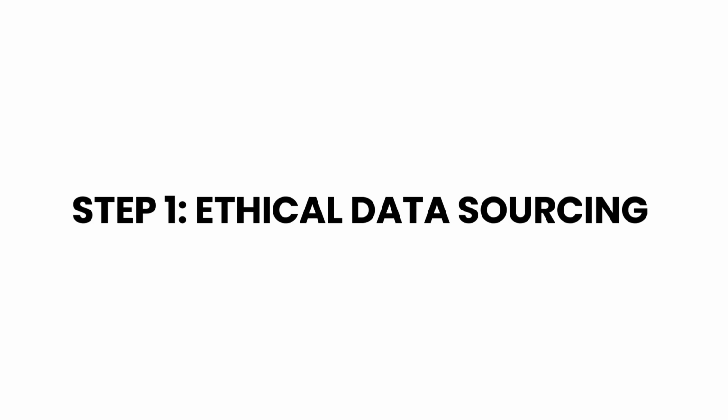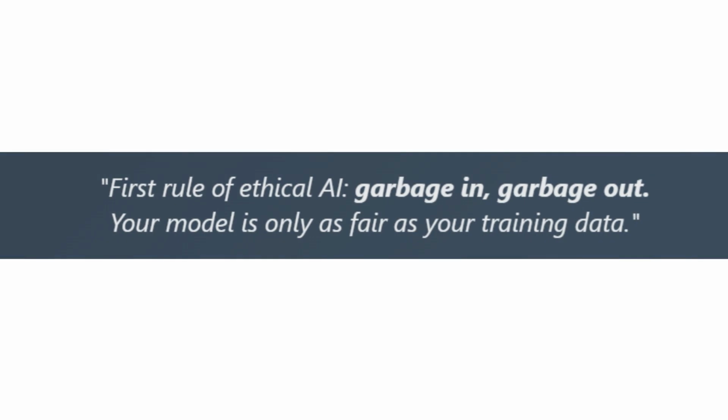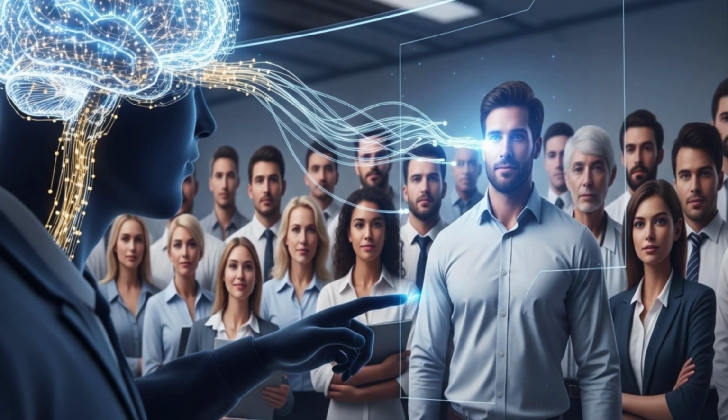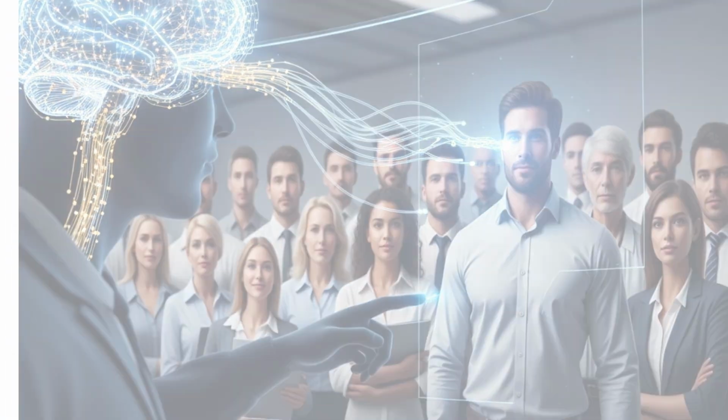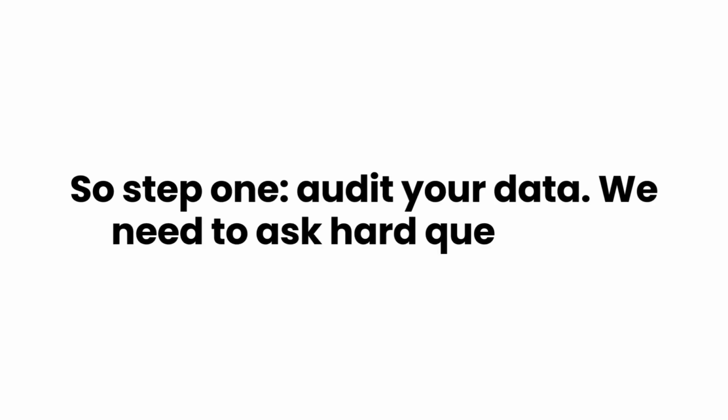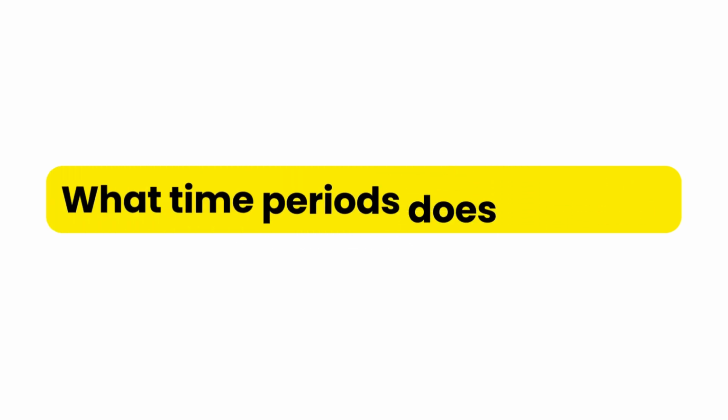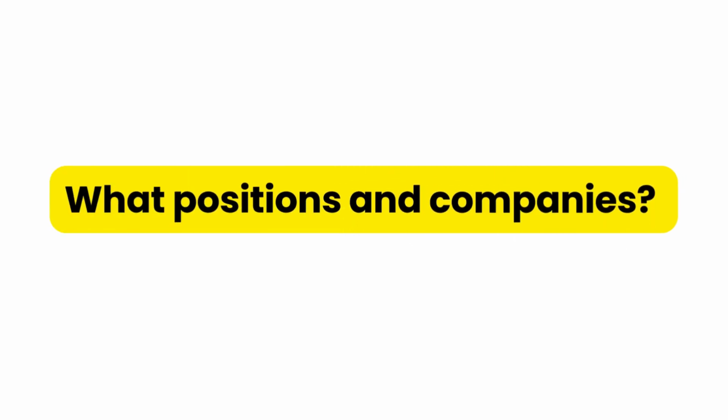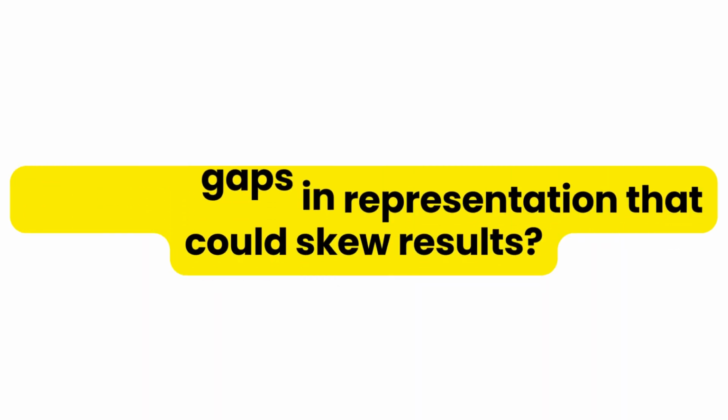Step 1. Ethical data sourcing. First rule of ethical AI, garbage in, garbage out. Your model is only as fair as your training data. Here's what most people do wrong. They grab historical hiring data and train on that. But if your company historically hired mostly men, your AI will learn that men are better candidates. So step 1, audit your data. We need to ask hard questions. Who is represented in this data? What time periods does it cover? What positions and companies? Are there gaps in representation that could skew results?